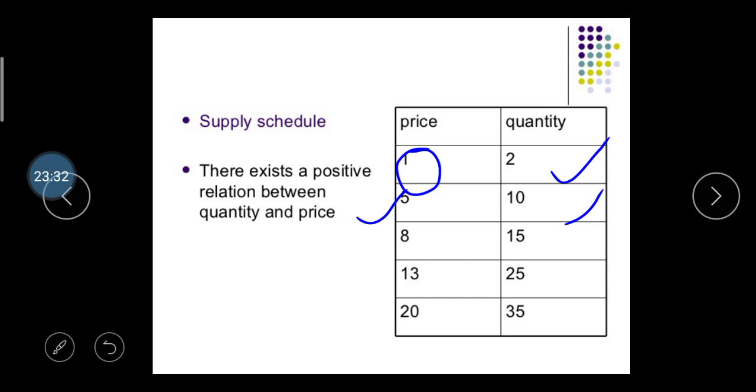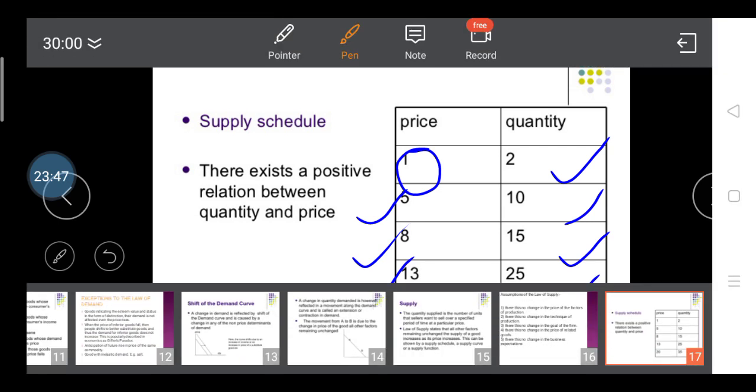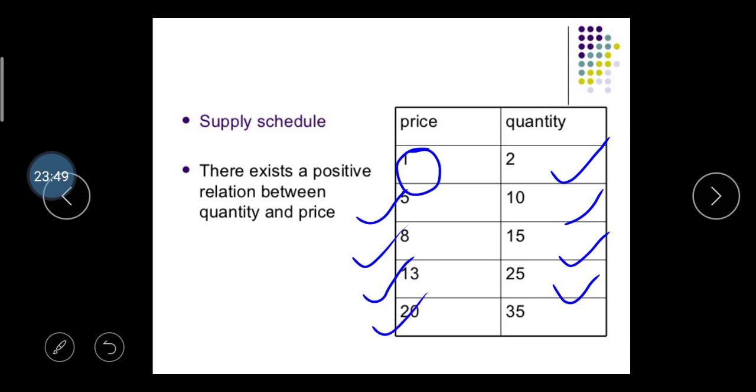If the price rises from 1 to 5, then the quantity of supply rises from 2 to 10 units. Then if the price rises from 5 to 8, the quantity also rises from 10 to 15. If the price rises from 8 to 30, then the quantity also rises from 15 to 25. And if the price rises from 30 to 20, then your quantity also rises from 25 to 35. Okay. So here you can see there is a positive relationship between quantity and price. If the price is higher, then your quantity is also higher.